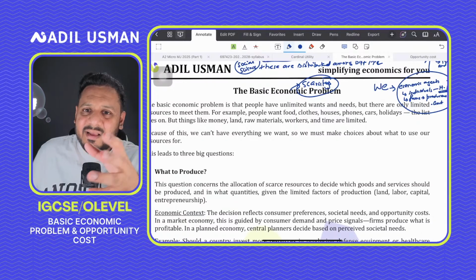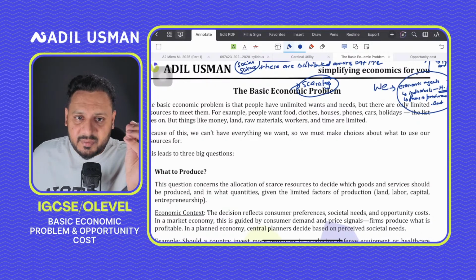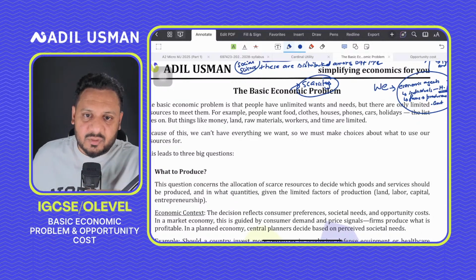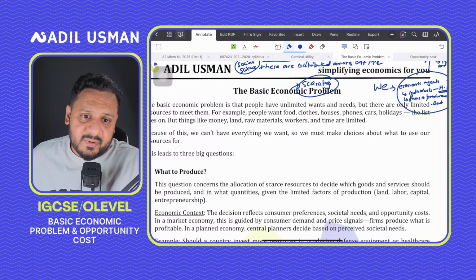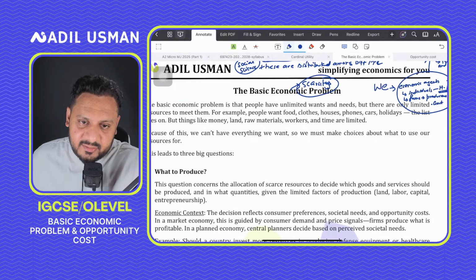So enterprise, like I said, is the willingness and ability to take the risk and make decisions of the business, while the entrepreneur is the person who will do that, right? So when you're talking about the reward for factors of production, you're talking about the incomes, in what form an income is generated against it.